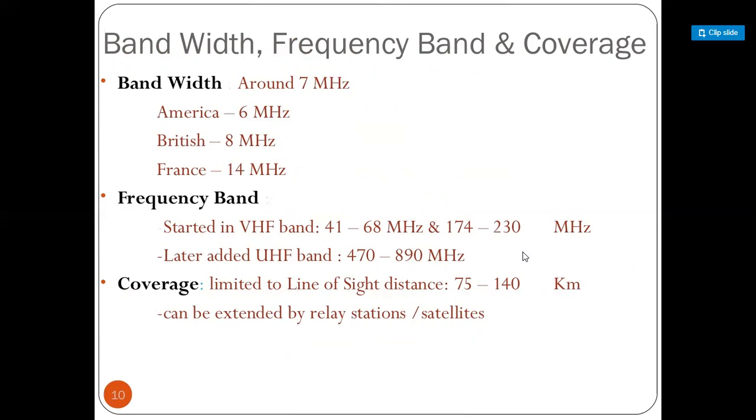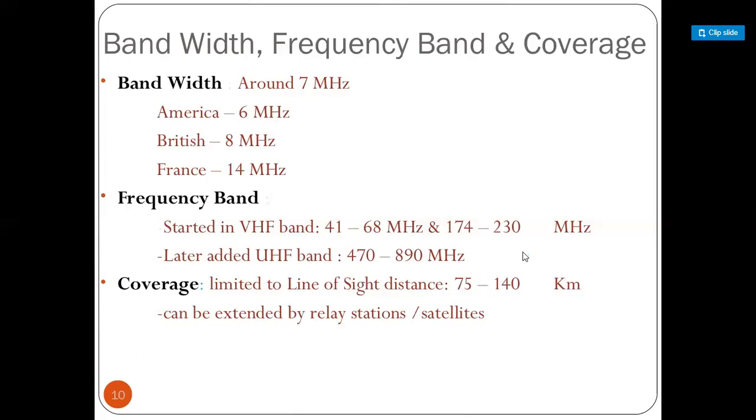The operating frequency range of that video signal or television signal is about 7 megahertz. But in America it is 6 megahertz. In Britain it is 8 megahertz, and in France it is 14 megahertz. Frequency band: at the starting time, the sending of the television signal started in the band of 41 to 68 megahertz, and 174 to 230 megahertz.